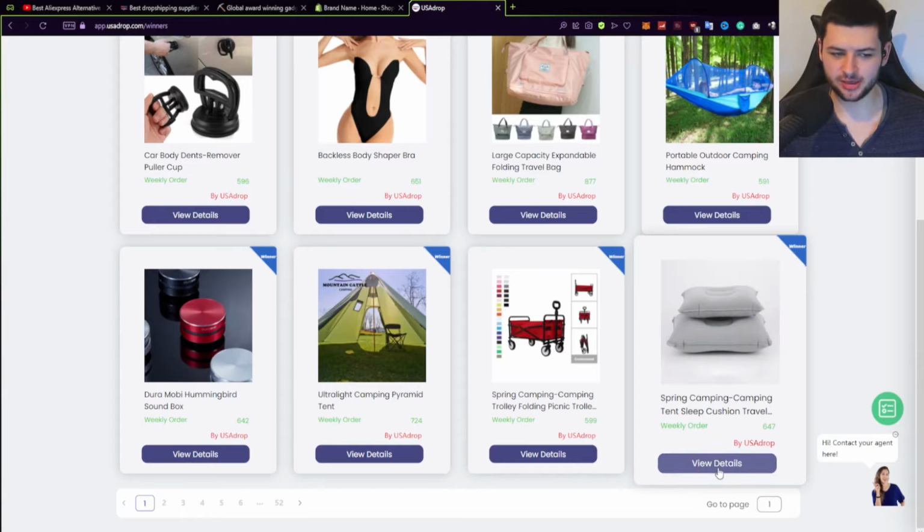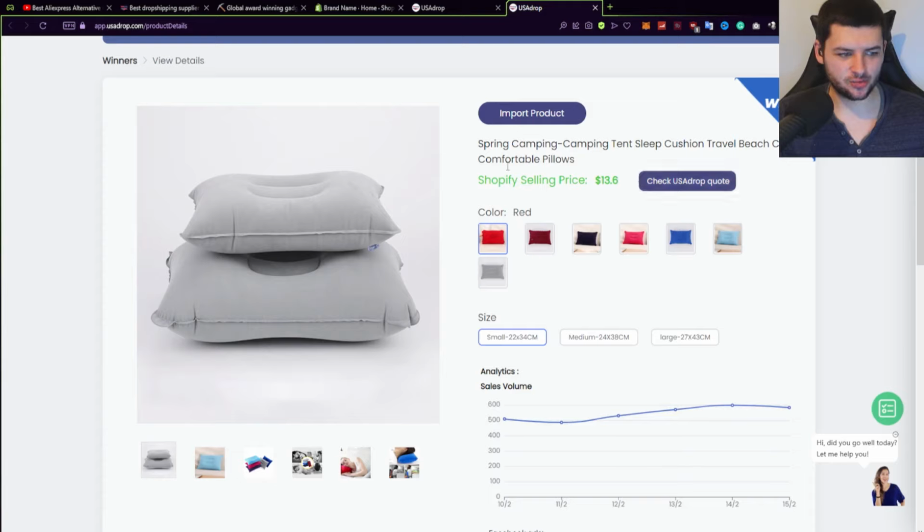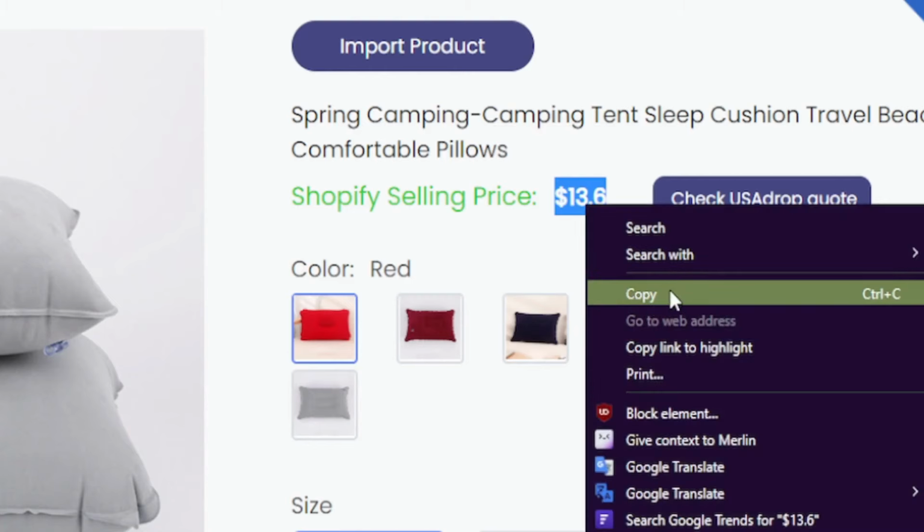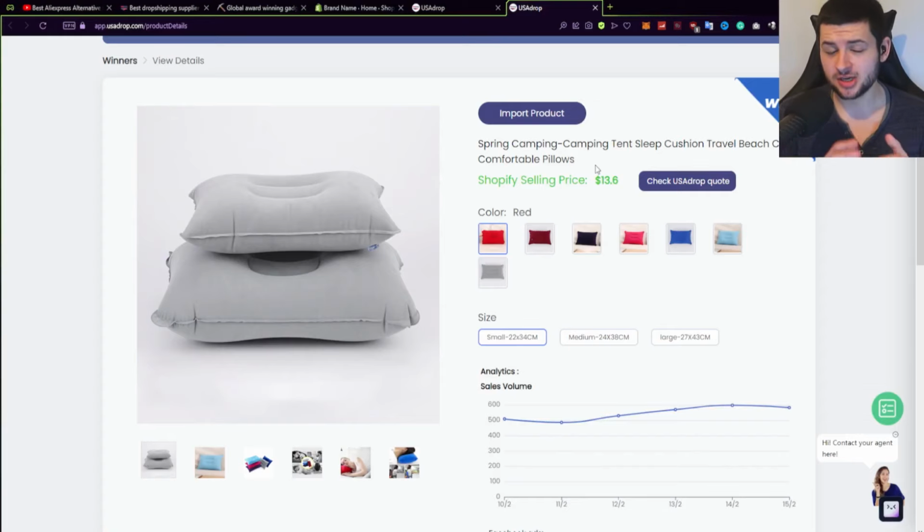This camping cushion down here, press view details, and then you can see we have the product information here. The Shopify selling price is the price which you want to sell it for. This is going to be perfectly marked up, because remember, when you sell a product, you want to sell it for 3 to 5 times more than the original price that you sourced the product at. Okay, so if you're buying it from AliExpress or China for like $3, you want to sell it for $9 to $12 for an example.